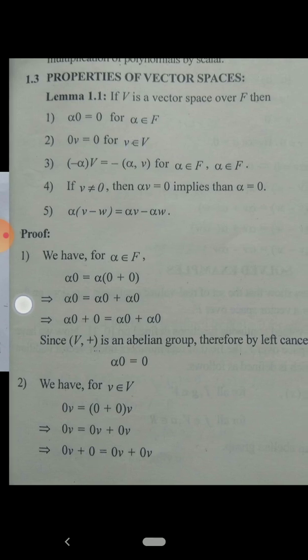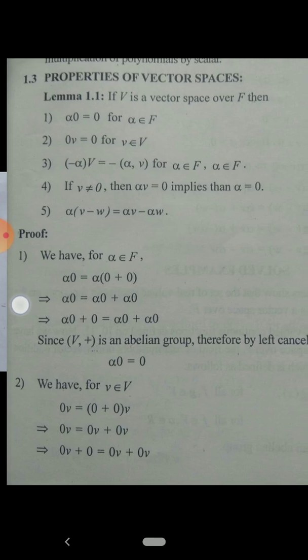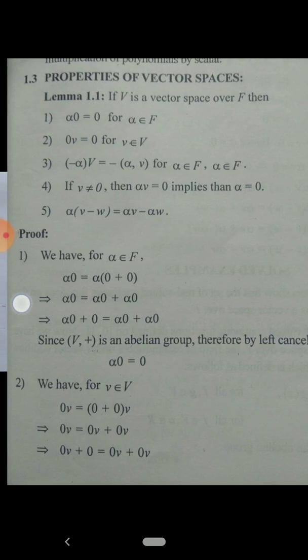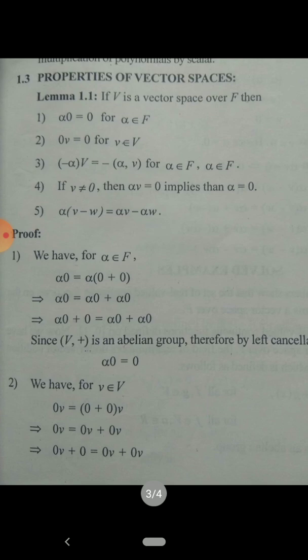In a similar manner, we can prove the third, fourth and fifth. Actually the exam will be objective type, and therefore you are not required to study the proofs. Only remember the properties, but you can see how they can be proved. As an example, I have given the proofs of the first and second.